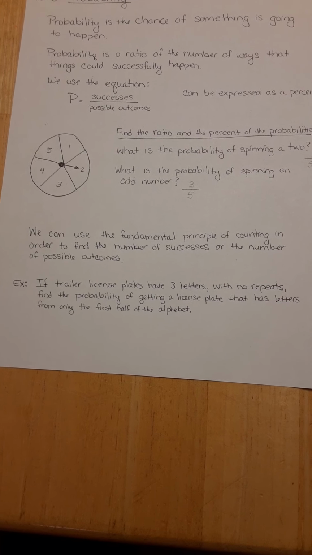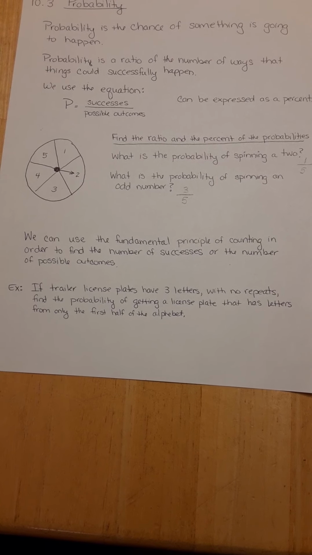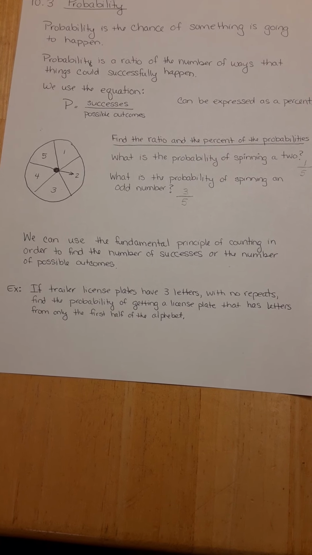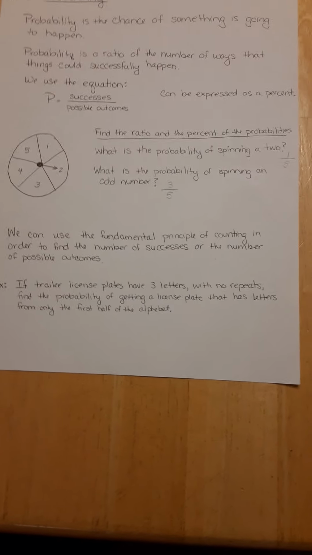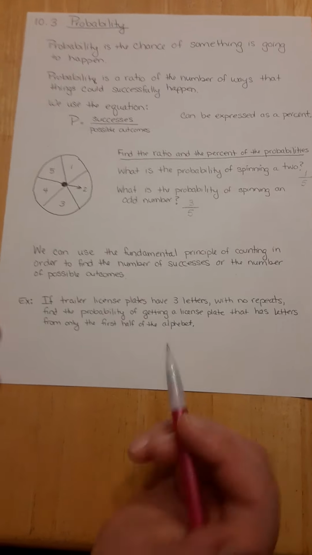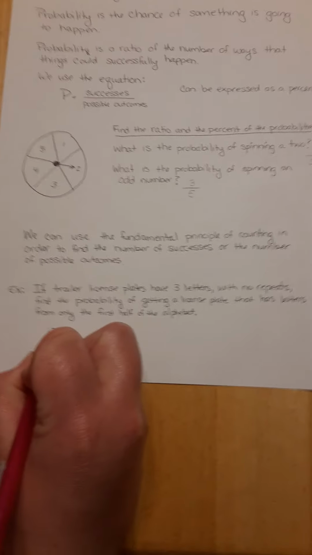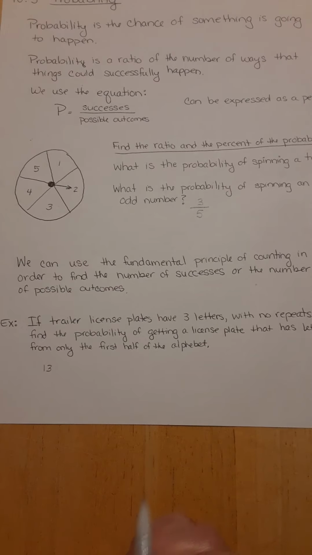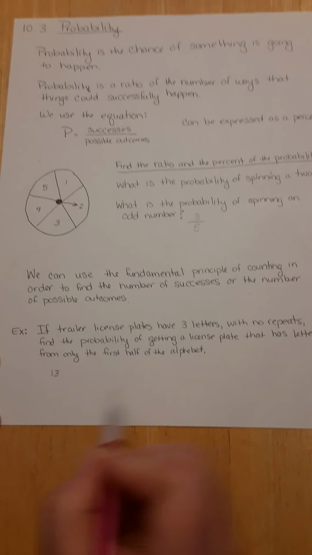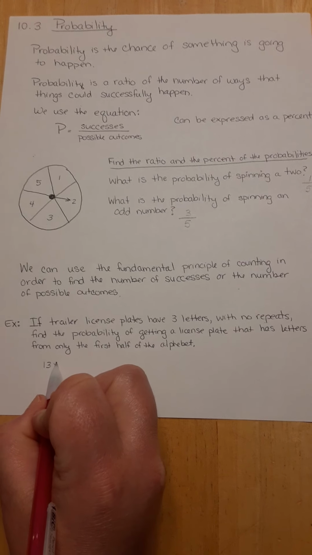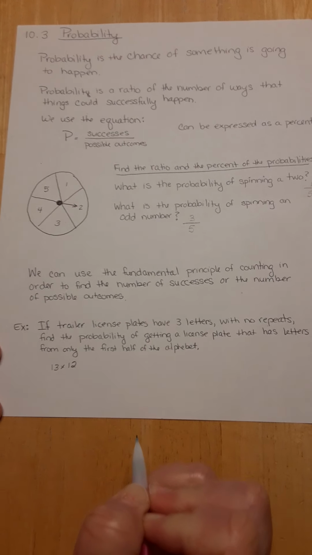Okay, so we're interested in the first half of the alphabet here. And so to do that, there's 26 letters in the alphabet, cut it in half, so that means 13. Now, that is going to be my beginning number, 13. Okay, now it says no repeats. So if I can't repeat them, it means the next time I go to draw a number, I'm going to have 12.